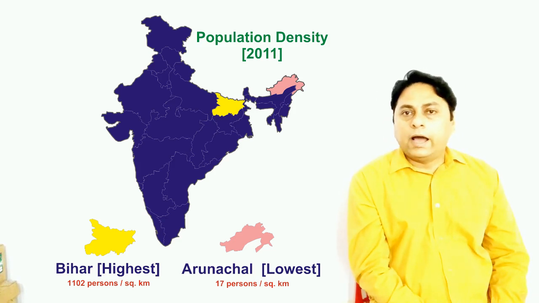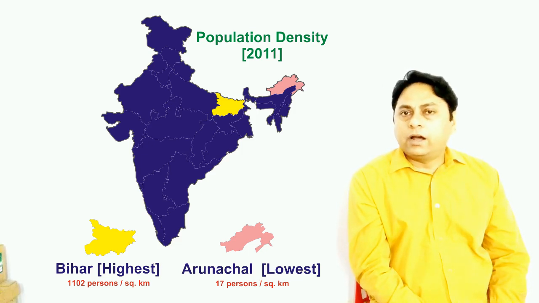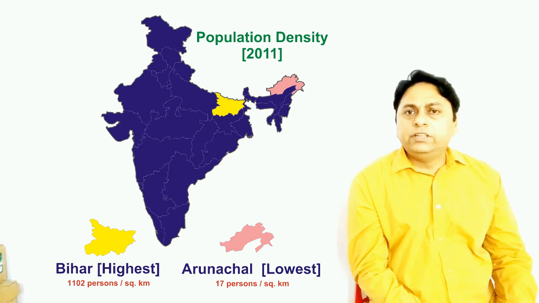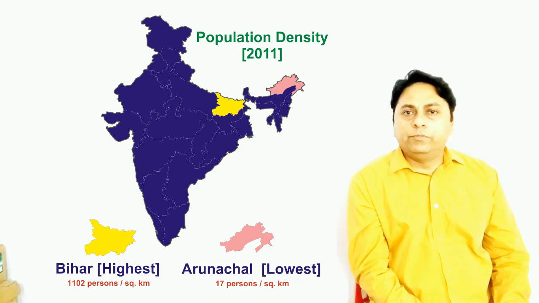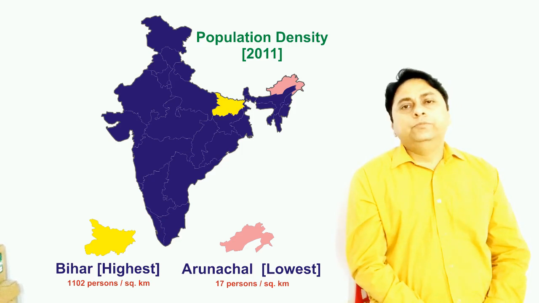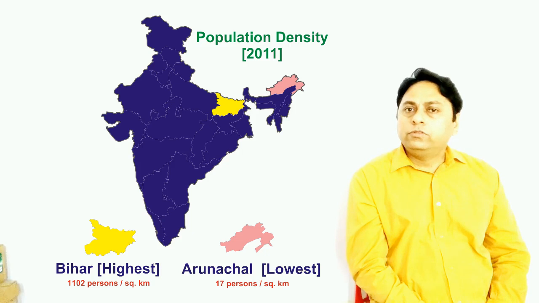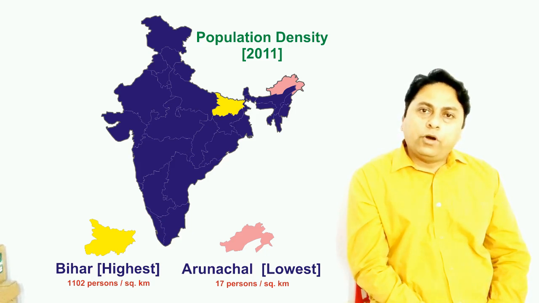Then Manipur, Nagaland, Mizoram, Sikkim, Jammu Kashmir, Uttarakhand, Himachal Pradesh, in all these areas, population density is also very low. So now what we will do, we will divide our country into 3 categories or 3 zones on the basis of population density: high, medium and low density.